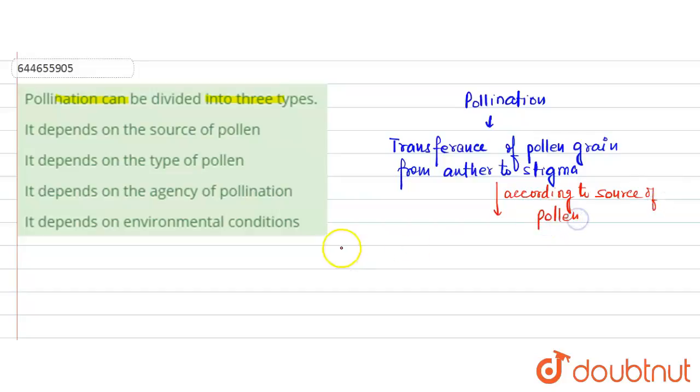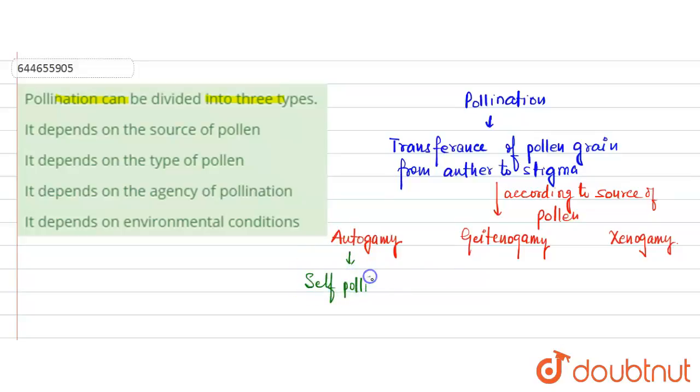basically pollination is of 3 types. The first one is called autogamy. The second one is called deuterogamy, and the third one is called xenogamy. Xenogamy is basically also known as cross pollination. This autogamy is known as self pollination, and this is known as cross pollination.